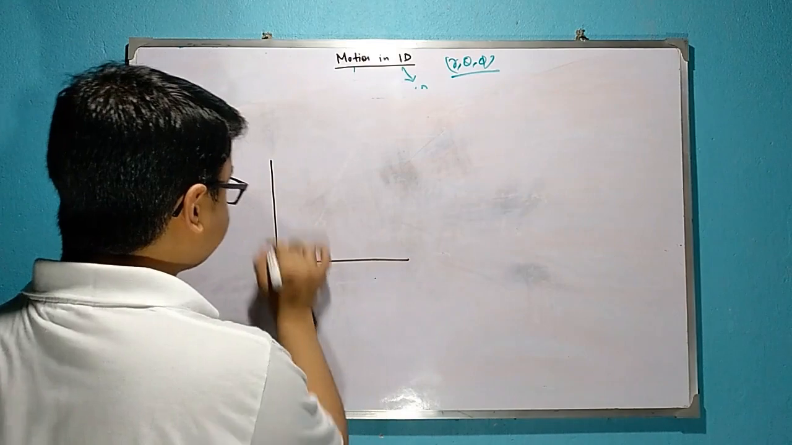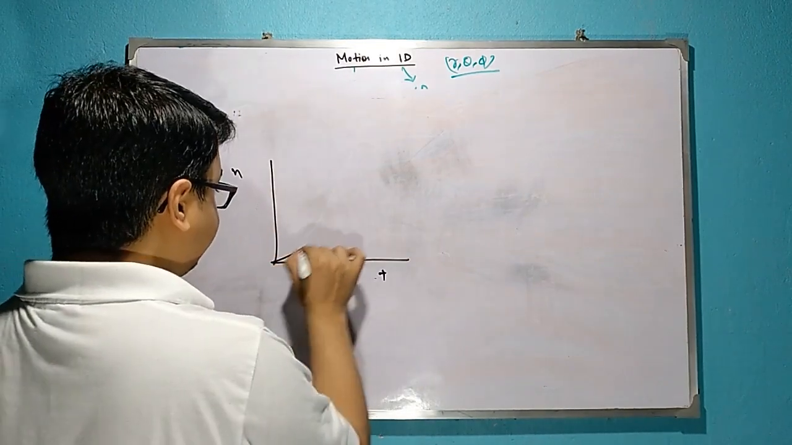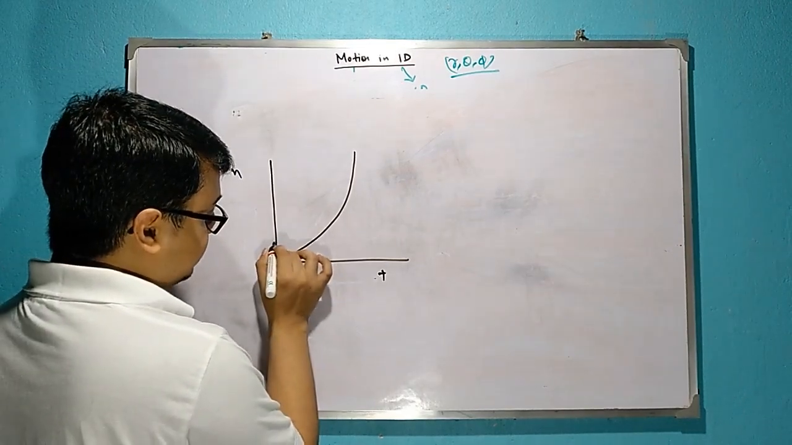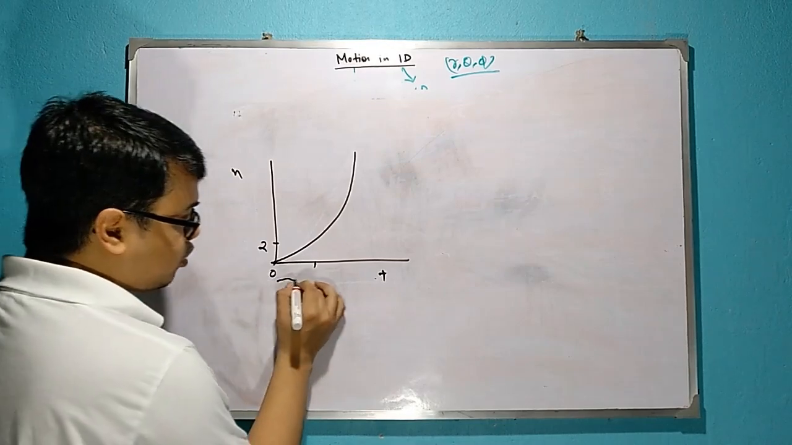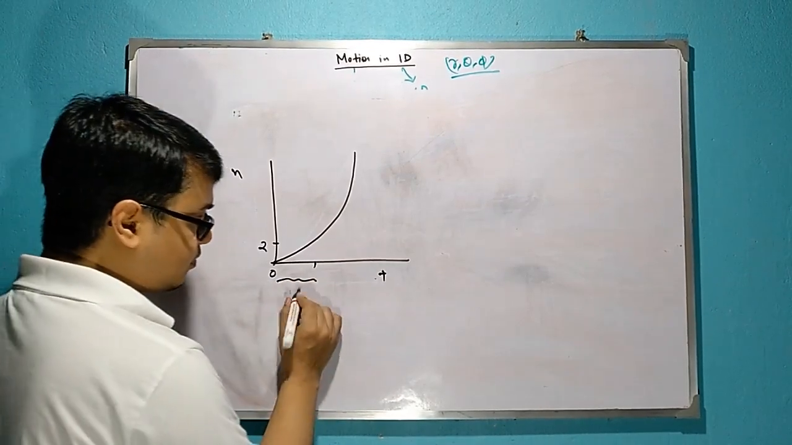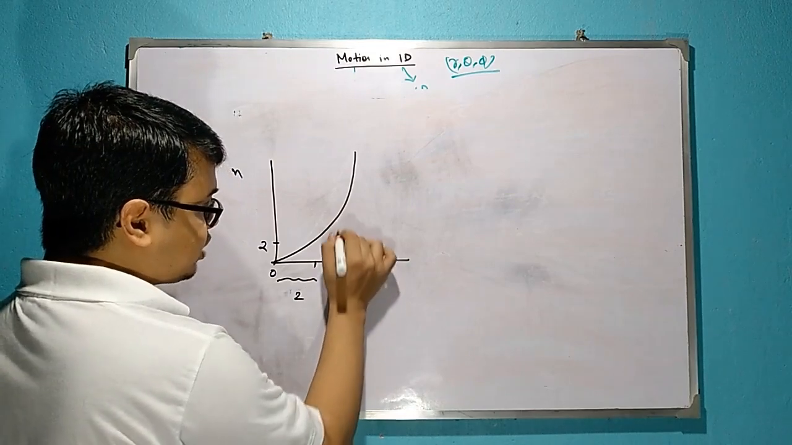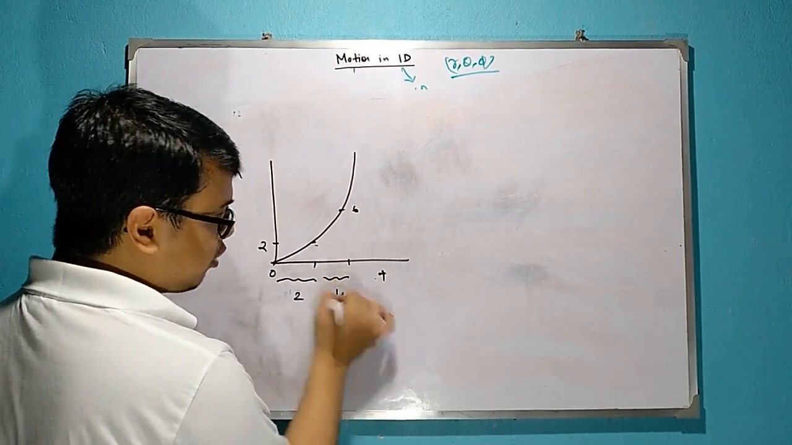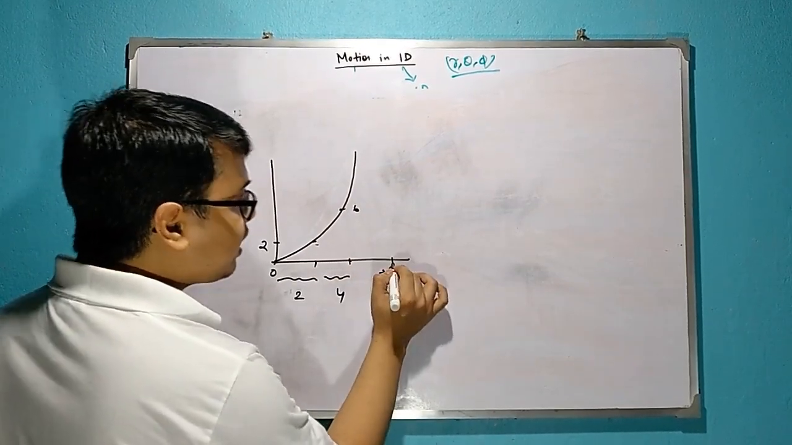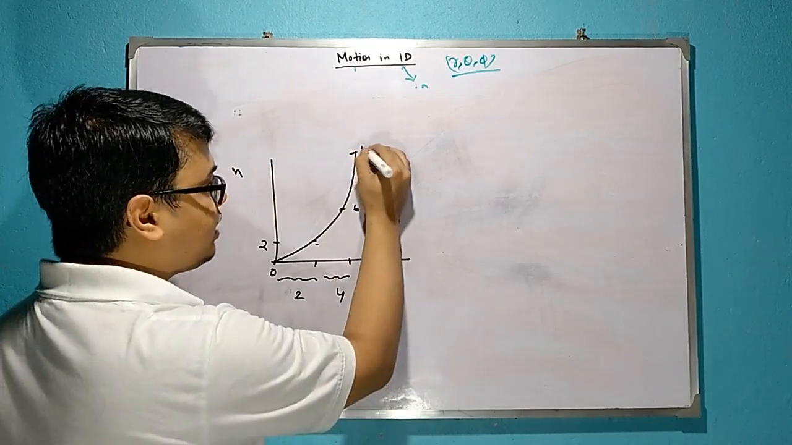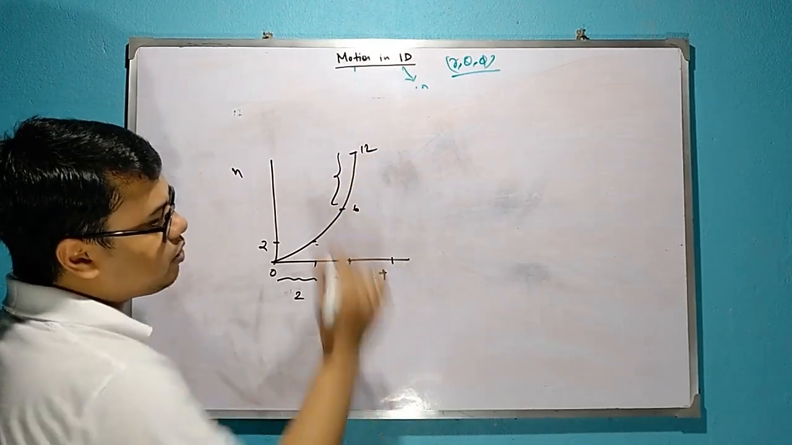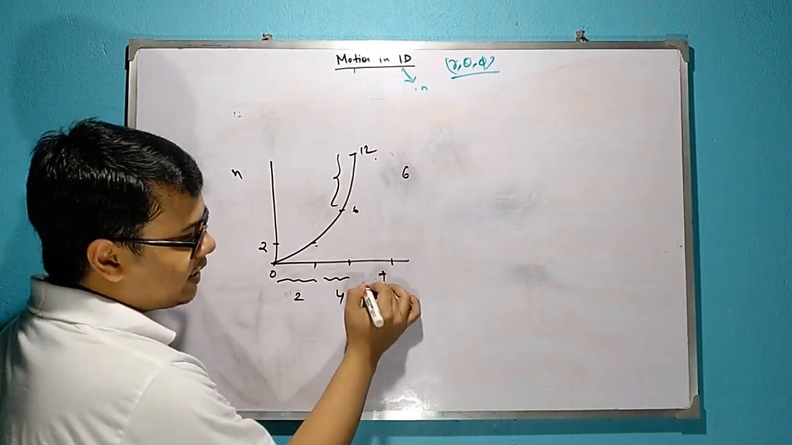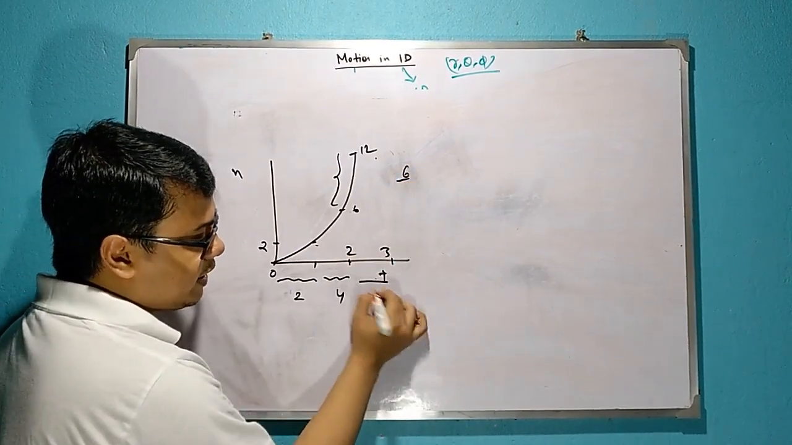Suppose this is an x-t graph and this is one such type of graph. From 0 to 1, the distance changed by 2. That means for 0 to 1, its velocity is 2. For 1 to 2, it changed from 2 to 6. So, this change is how much? 4. For 2 to 3, suppose it changes to 12. That means the distance changes from 6 to 12, a change of 6. Time is 1. That means for 2 to 3, its velocity is 6.